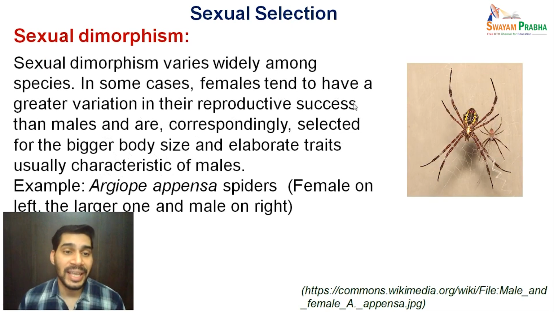Here you can see the example of a spider called Argiope spiders. The female is the one on the left side here, which is of much larger size as compared to the males, which are of very small size as seen in this image.